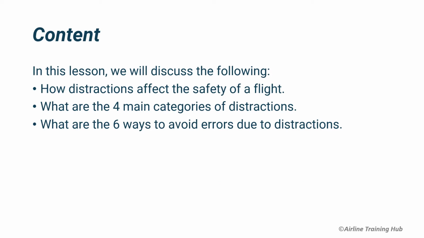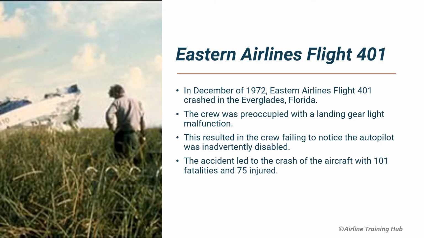In this lesson, we will discuss how distractions affect the safety of the flight. What are the 4 main categories of distractions? What are the 6 ways to avoid errors due to distractions? One of the most known cockpit distractions that led to a catastrophic event was Eastern Airlines Flight 401. The aircraft crashed in Florida's Everglades in December of 1972.